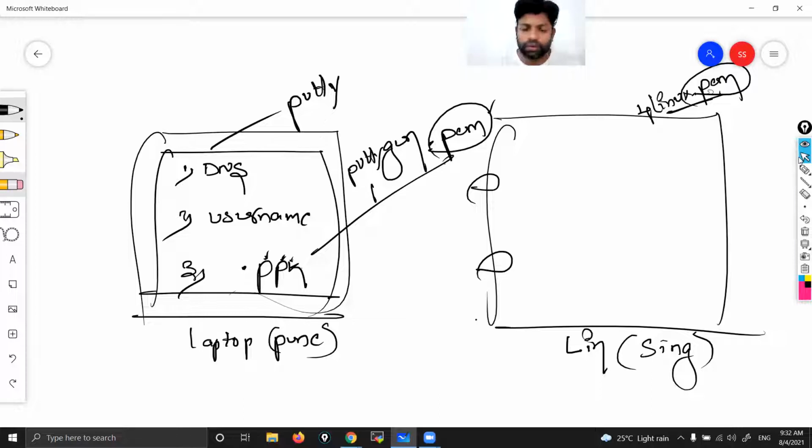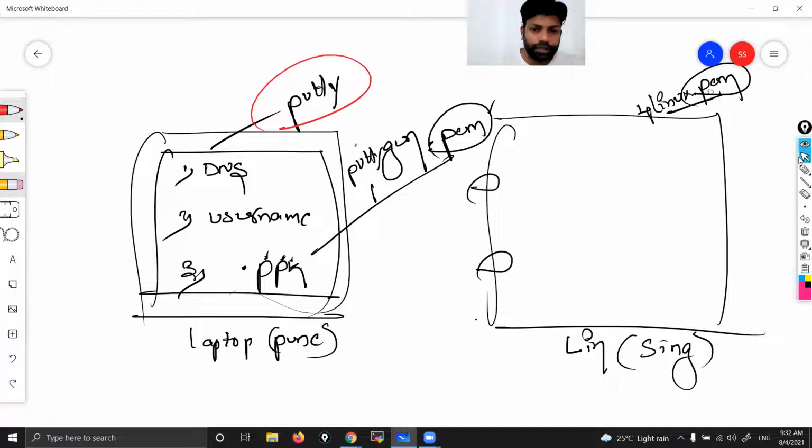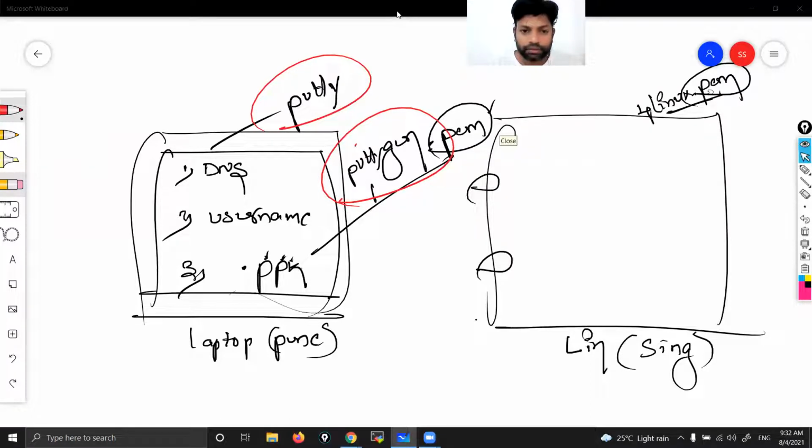Guys, those who know, listen once again. Those who don't know, for them I'm explaining. So we convert by using puttygen, we convert PEM to PPK. So today we need two external tools. One is putty and the other is puttygen. So puttygen tool we use to convert PEM format to PPK format. Putty is a tool in which you enter DNS name, username, and that converted PPK file.